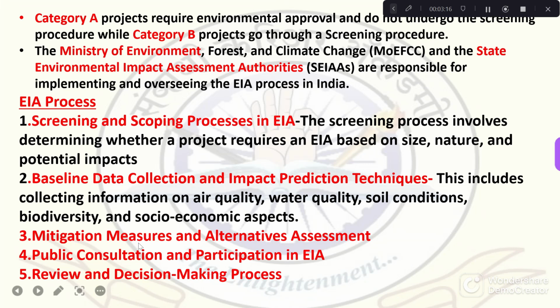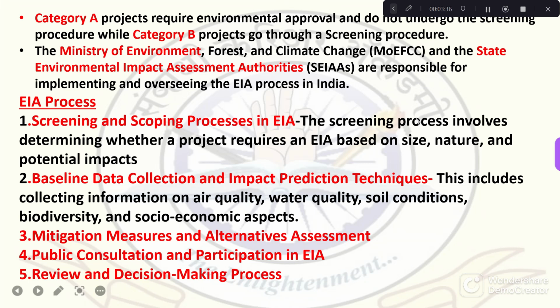And third will be mitigation measures. For example, if because of a project certain bad things happen, then how will we mitigate and overcome it? That plan comes under the third step, mitigation measures and alternative assessment. Then the fourth stage is public consultation and participation.